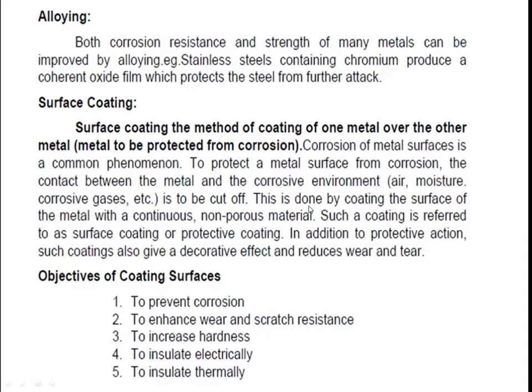must be cut off. This is done by coating the surface of the metal with a continuous non-porous material. Such a coating is referred to as surface coating or protective coating. Why? Because we are protecting one metal from corrosion. We are covering one metal with another metal to strengthen the resistance, to prevent corrosion, to increase the hardness, and to insulate electrically and thermally. This is the surface coating method.